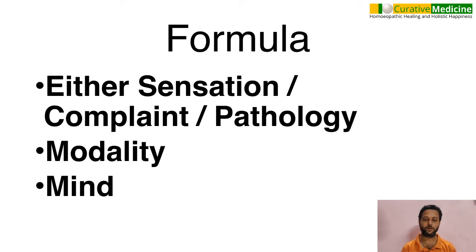Rubric number 1 will include either the sensation or the complaint or pathological characteristic, and rubric number 2 is the modality from general aggravation and amelioration, and the third one is 1 mind rubric. So I repeat, rubric 1 is sensation, complaint or pathology; rubric 2 is a modality, either aggravation or amelioration, from the chapter conditions of aggravation and amelioration in general; and third is mind. The mind could be the nature of the person because of the complaint or during the complaint, or it could be a general mind type as well.